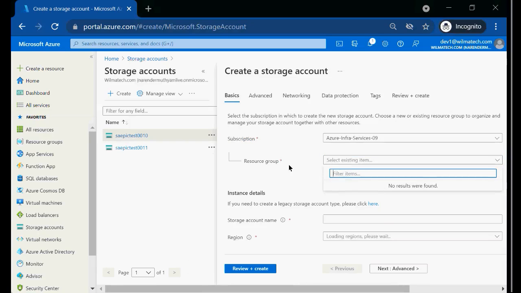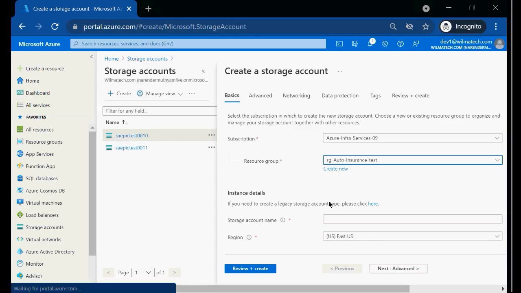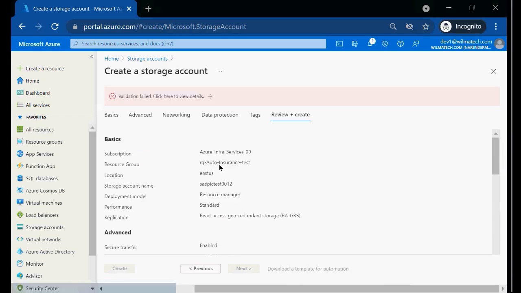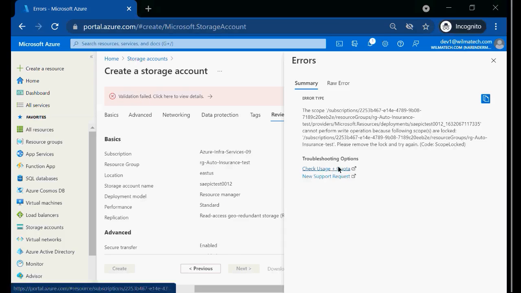I can't see the RG at all. Earlier I was able to see it. Now I am not seeing the RG; it is telling me to create a new RG. Now I understood. Even though it shows, if I choose here, for example 12, and try to create it, it simply says validation failed, and scope is locked. Earlier I was able to create, but now I cannot.